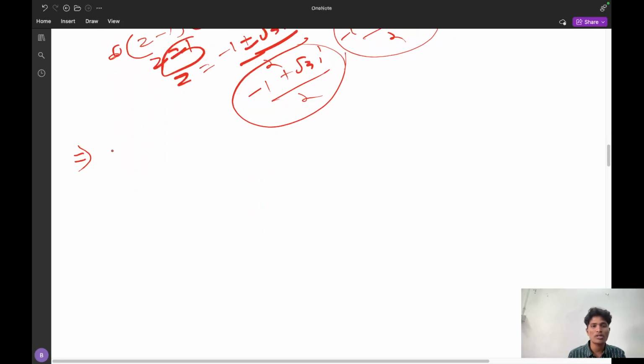These three are said to be cube roots of unity. How can we find the cube roots of unity? By the normal process, by using De Moivre. That is, z cube equal to 1 is given, so z is equal to 1 power 1 by 3. Yes, it is considered as p by q.